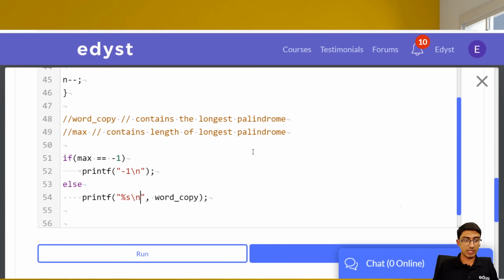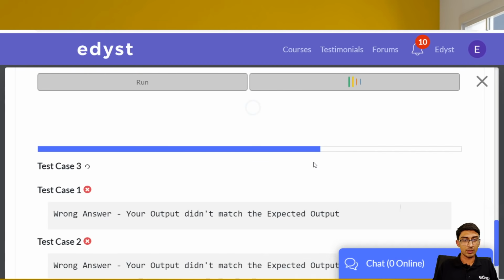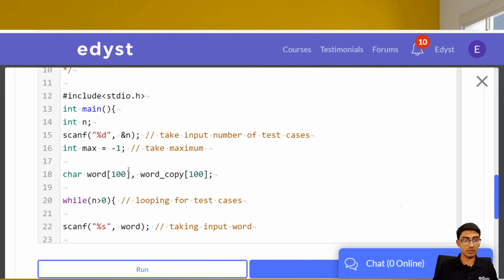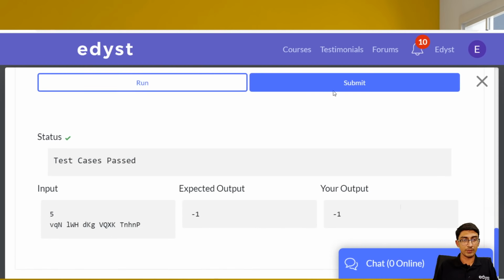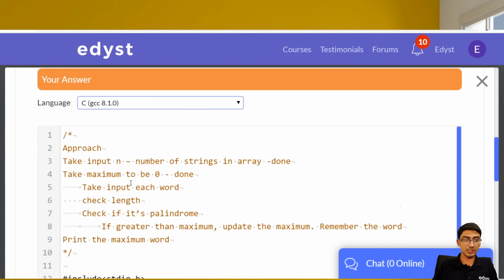Okay, I've spent too much time on this question. I don't want to spend too much time also again on this. Okay, could just be that the size of these are not big enough. Let me just try to take 1000 size and see whether this works. Okay, all right. So we're missing 2 test cases. I'll come back to that.